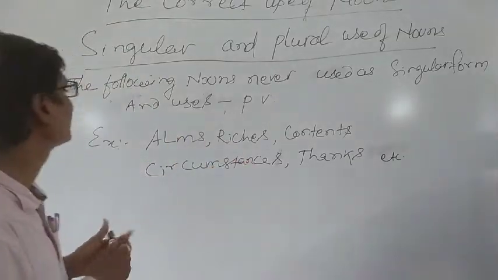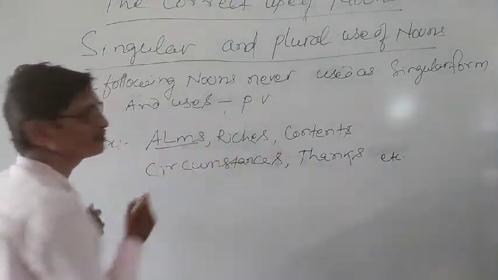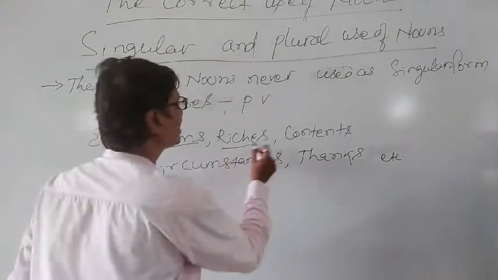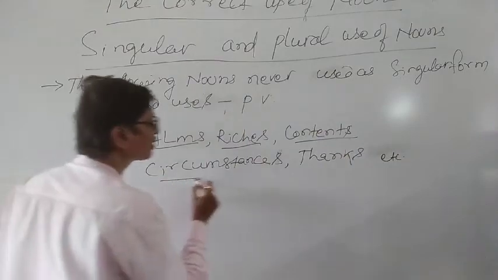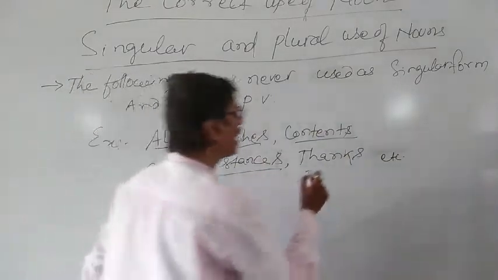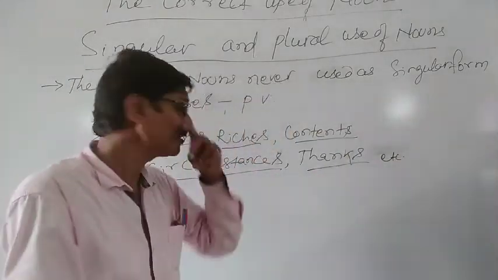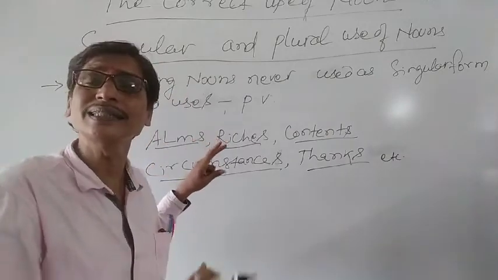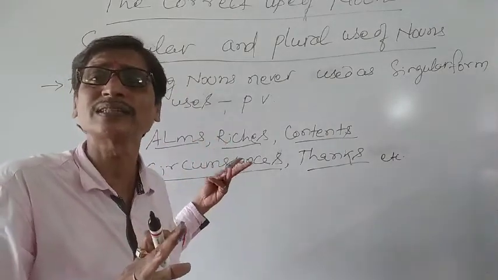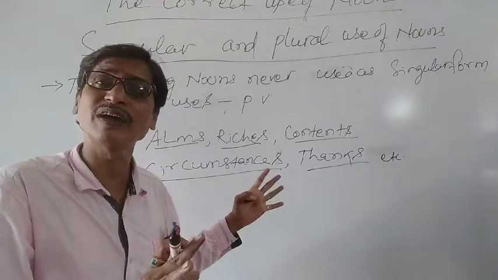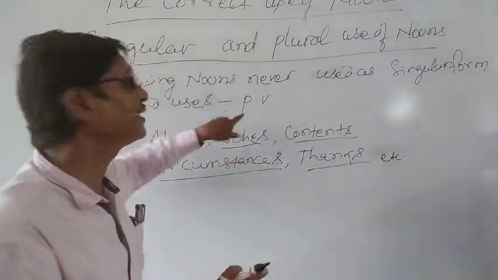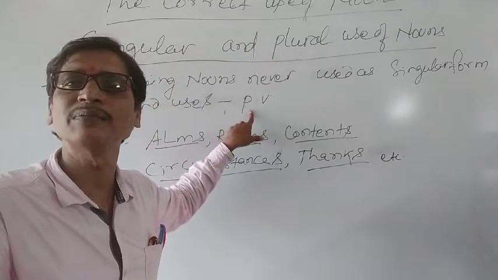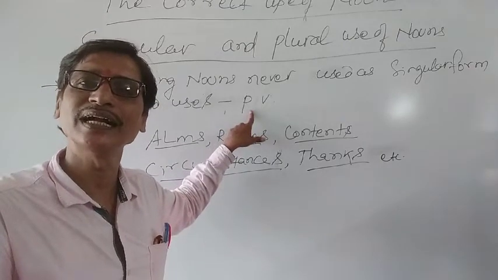Let's understand. Like alms, riches, contents, circumstances, and things. These can never be used in singular form, and they are plural nouns and need plural verbs to make the agreement between the subject and the verb.